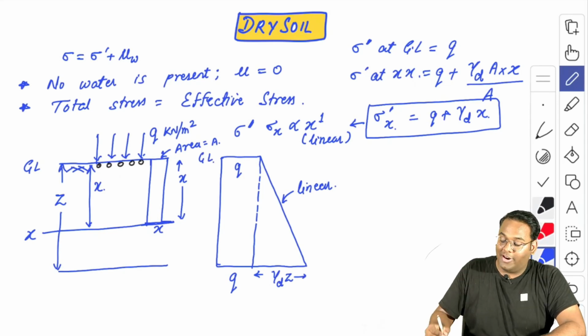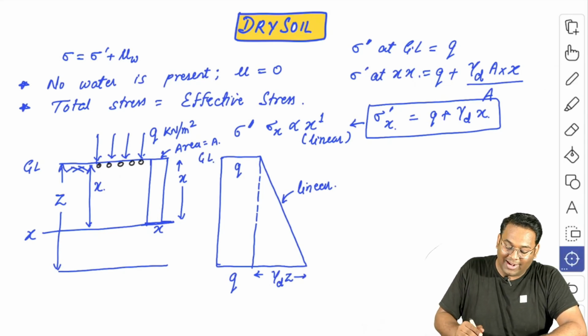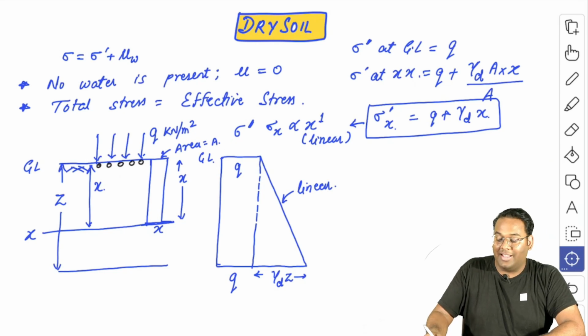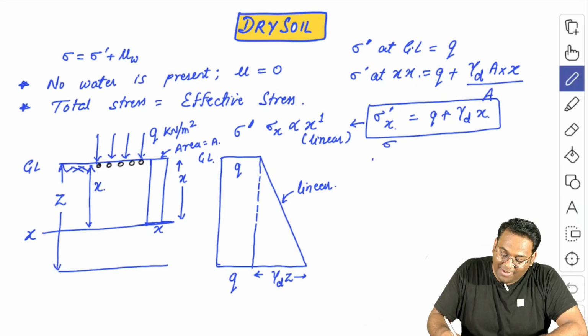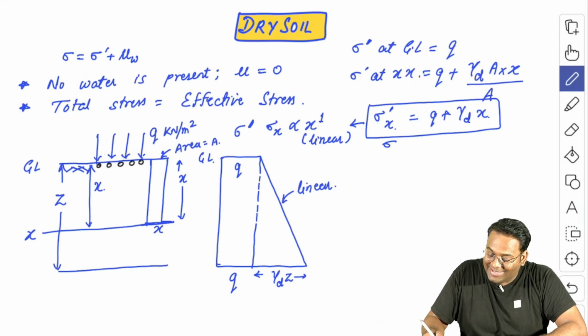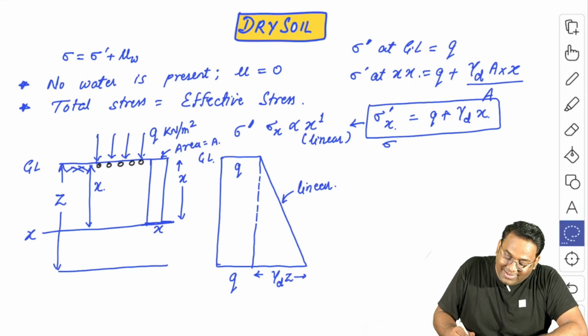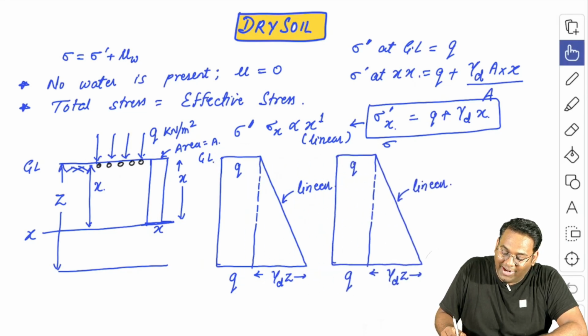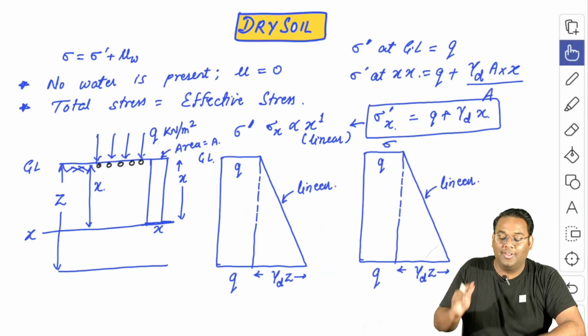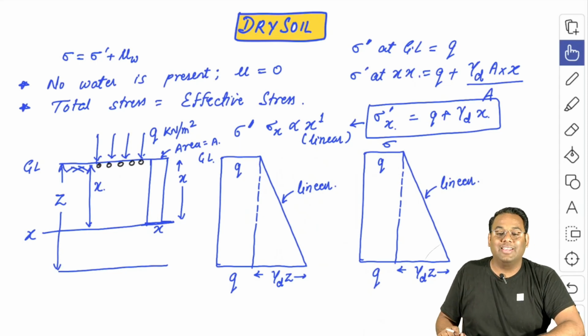But as you already know that this is the diagram for sigma dash, then the diagram for total stress will also be exactly same as this. So this diagram should be exactly copied to get the diagram of total stress here.